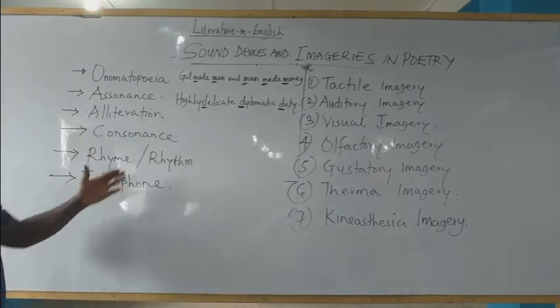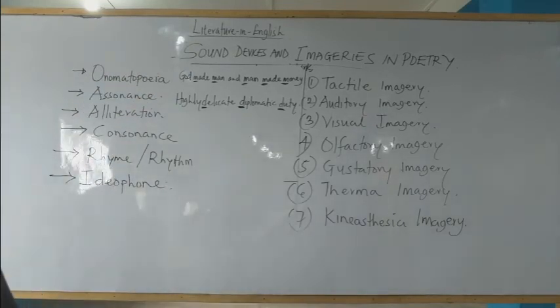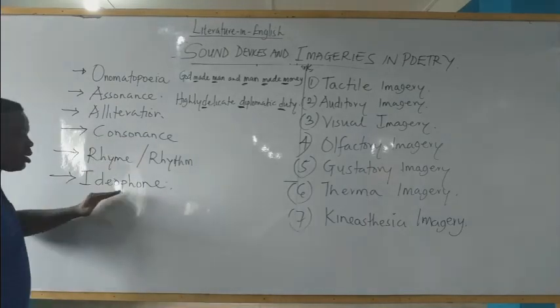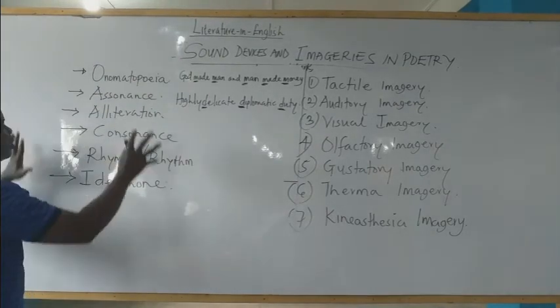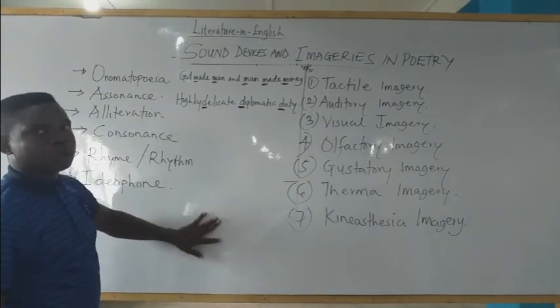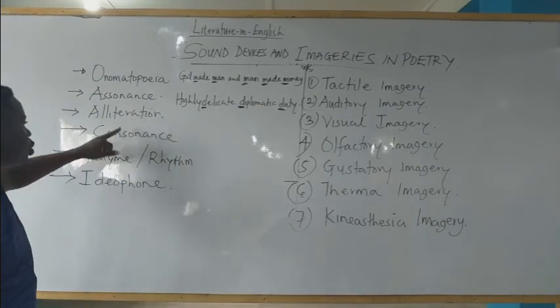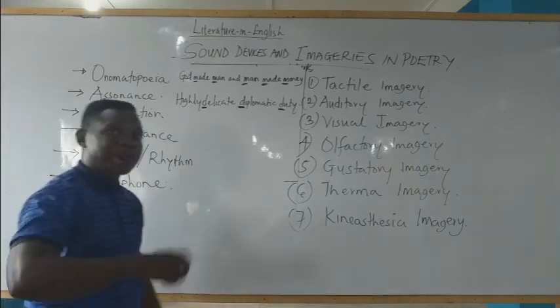Then lastly, for sound pattern, we discuss ideophone. Ideophone is also a sound device in a work of art. These are the sound devices that are used in a work of art: onomatopoeia, assonance, alliteration, consonance, rhyme and rhythm, and ideophone.